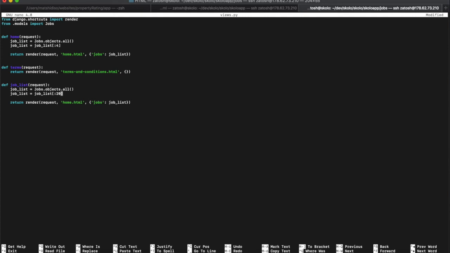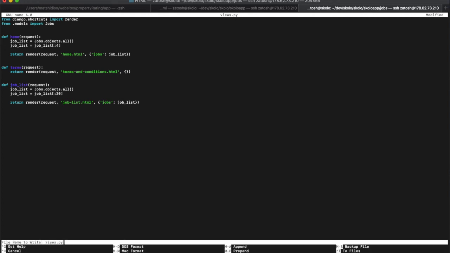Later on, we'll work on pagination so that you can go to the next page and the next page and so forth. The HTML file that we're going to work with is going to be called job_list.html. We haven't created job_list.html, so we're going to create it now.